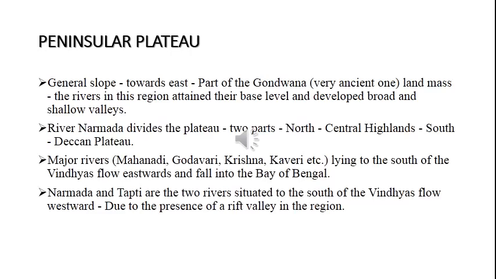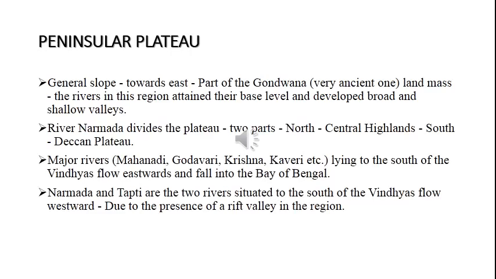Okay. Then the river Narmada divides the plateau region of India broadly into two parts. River Narmada runs through the middle of India. It divides the plateau region into two halves. So the Peninsular Plateau was divided into two by the river Narmada. The region lying to the north of the Narmada is called the Central Highlands, and the region lying to the south of Narmada is called the Deccan Plateau.